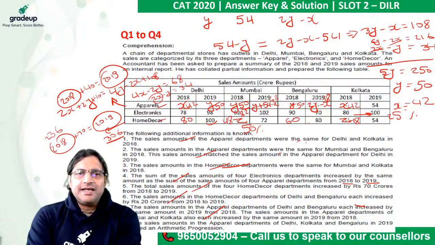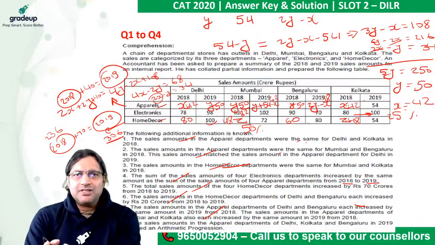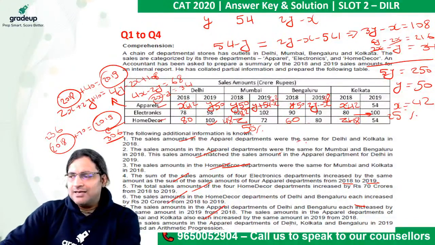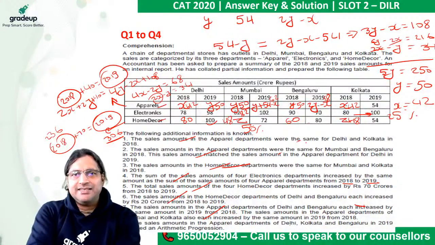So without taking apparel into consideration, we already have 306 plus 370, 676. And look here, you have 50, 62, again 58. So this is definitely more than 200. So 676 plus 200, 876. So your answer is definitely above 876.